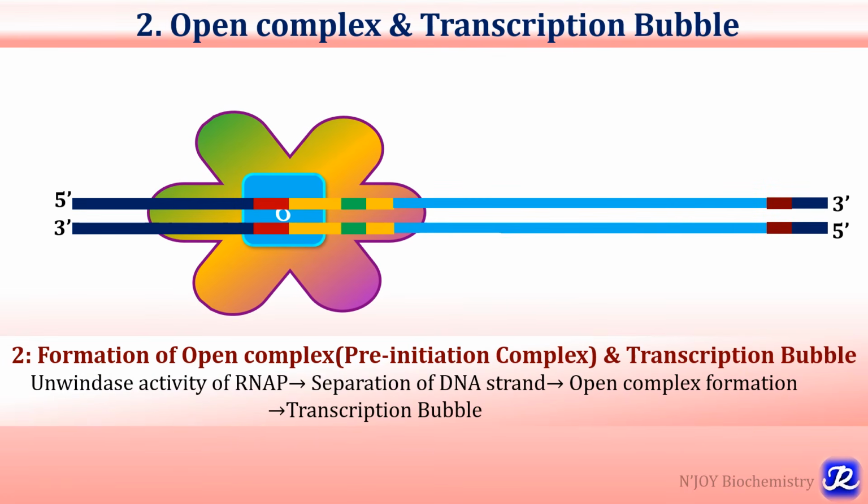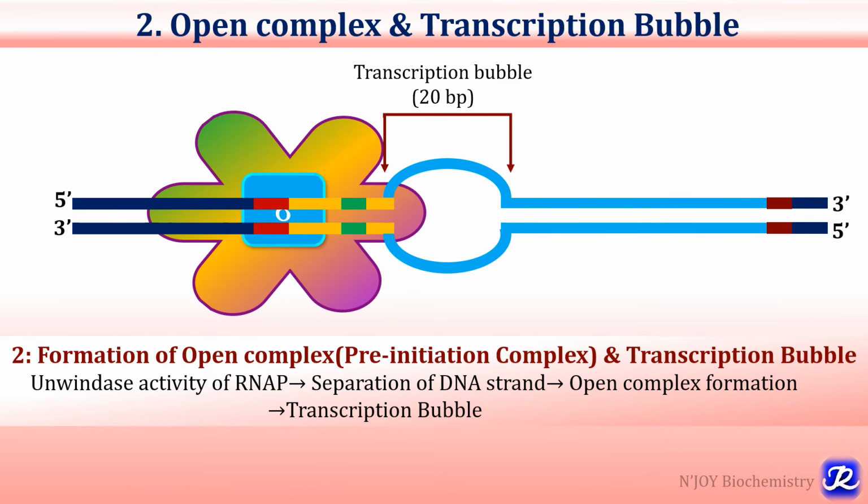The second step is open complex formation and formation of the transcription bubble. The open complex is also called the pre-initiation complex, and the RNA polymerase enzyme has unwindase activity. Because of this unwindase activity, the two strands of DNA are separated, and there is open complex formation, which is called the transcription bubble. This transcription bubble has 20 base pairs. So this is the second step, that is formation of the pre-initiation complex and the transcription bubble.